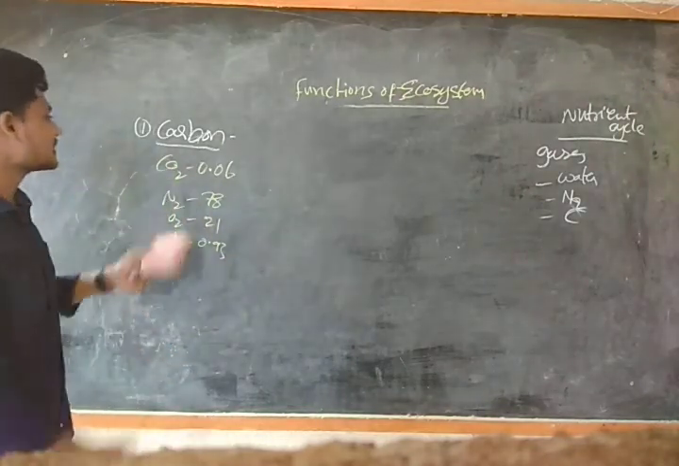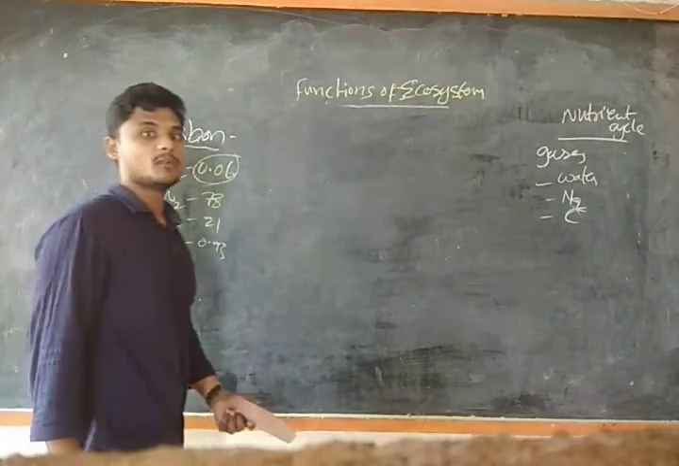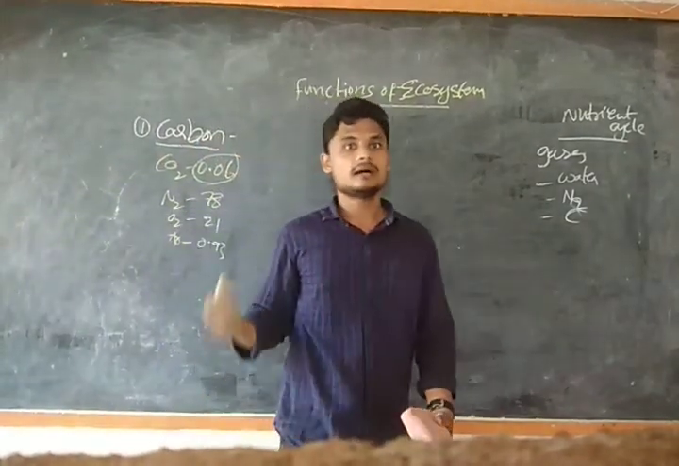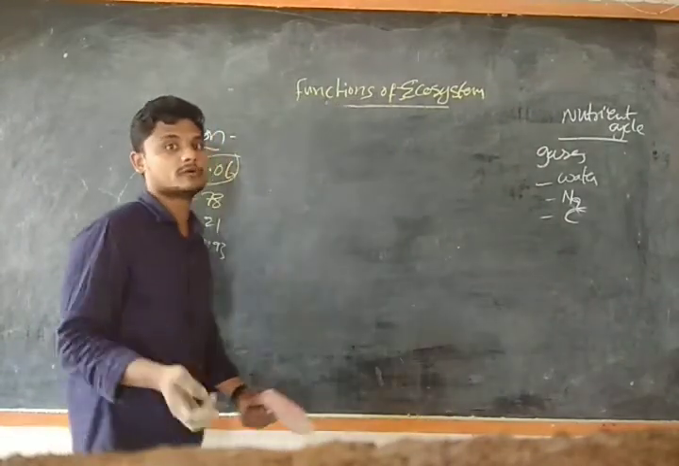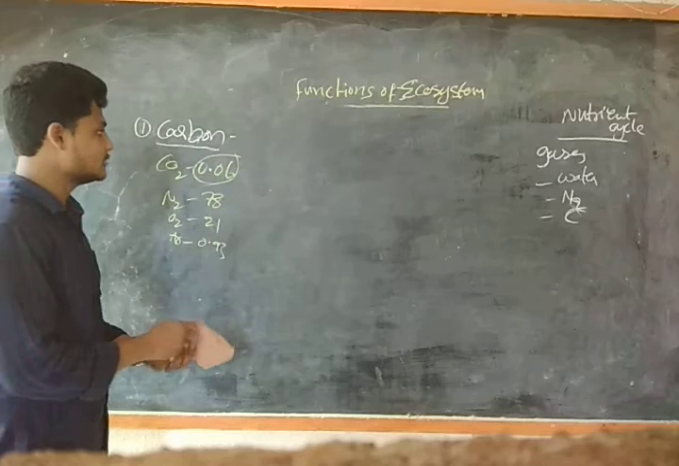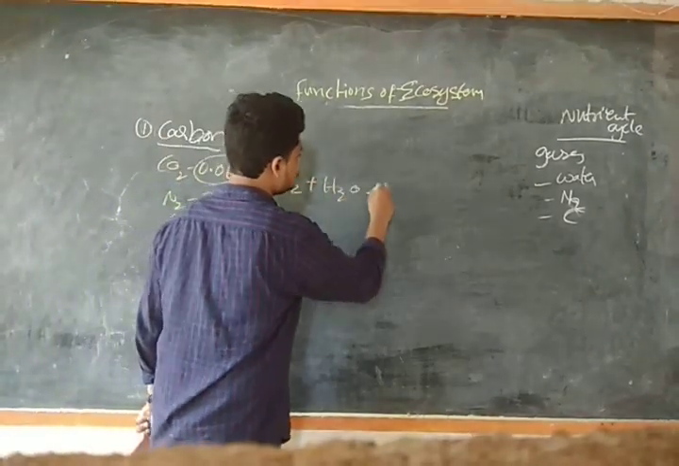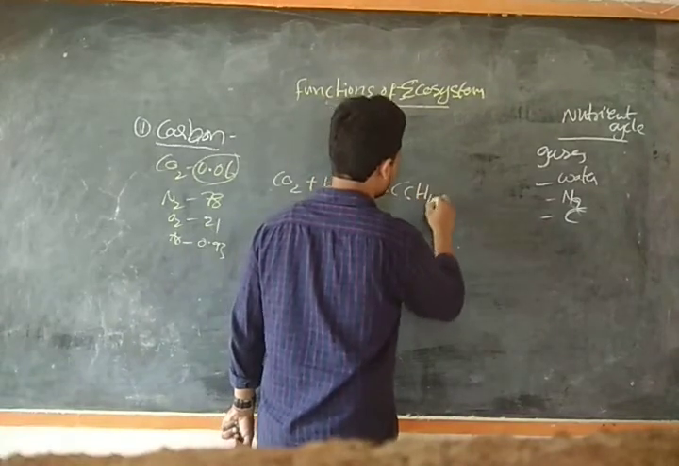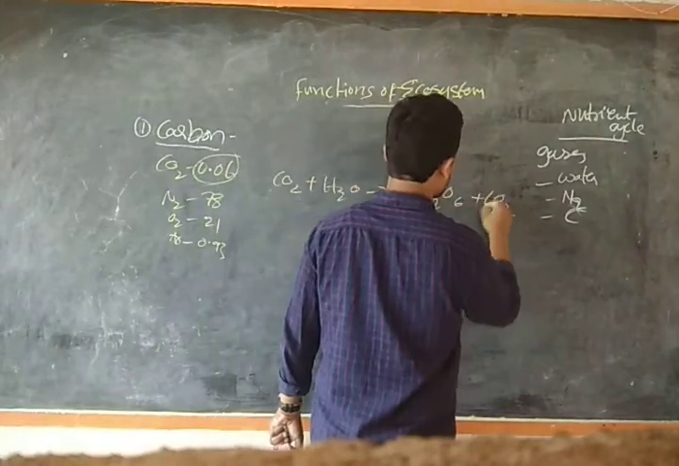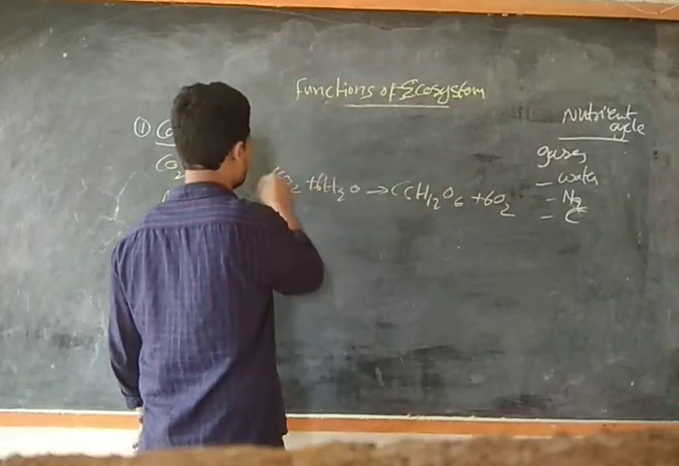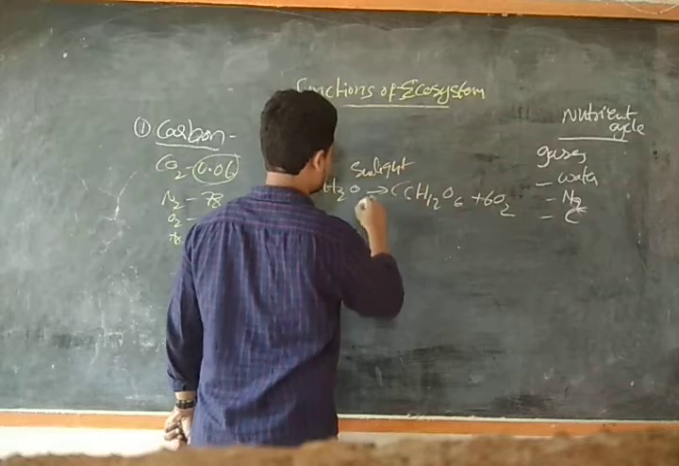So argon constitutes a small quantity, guys, but carbon dioxide is very important for the preparation of food. With the help of carbon dioxide only, plants prepare food, guys. If you see the formula, CO2 plus H2O gives C6H12O6 plus O2. Okay, guys, during sunlight, this is photosynthesis.